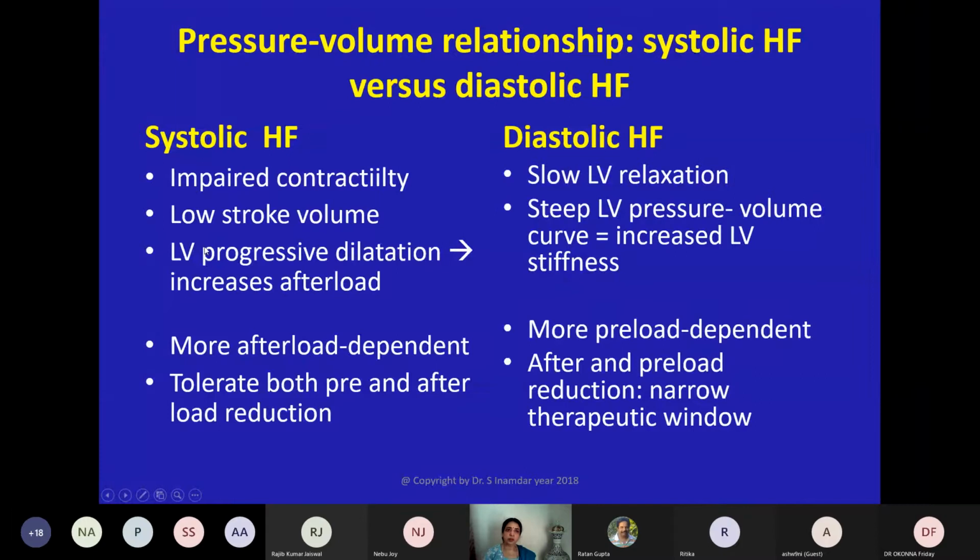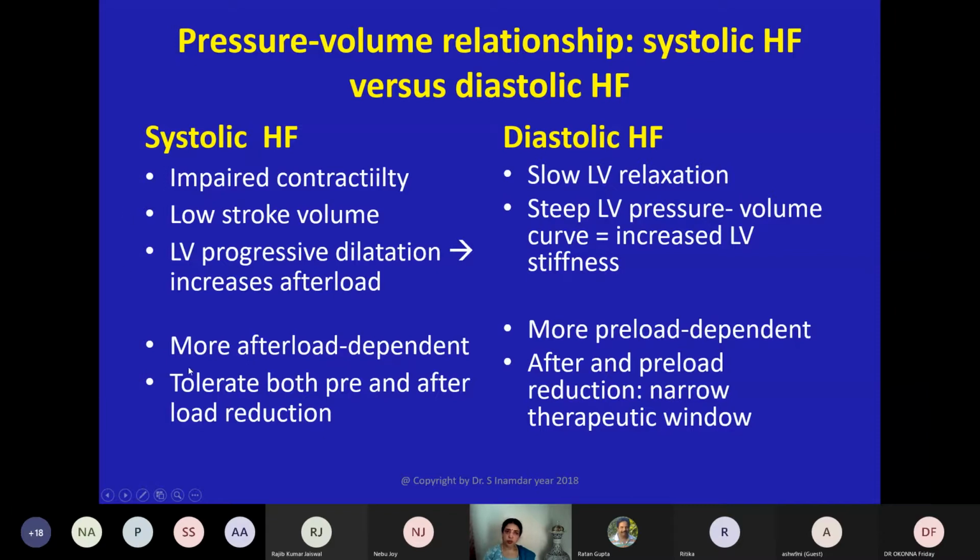In systolic heart failure, there is progressive dilatation of the LV and it causes increase in afterload. Laplace, all know this. Again, in systolic heart failure, it is more of an afterload dependent situation. So if you reduce afterload, it is beneficial to that heart. But in diastolic heart failure, it is more preload dependent because LA is already full, LA pressure is already increased.